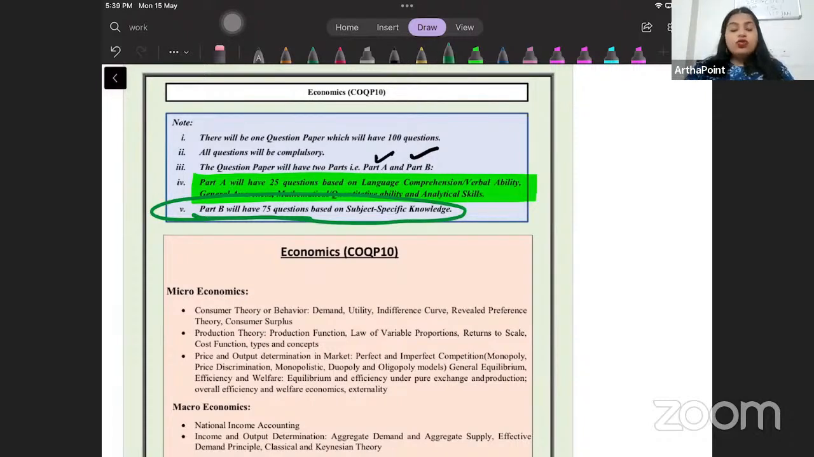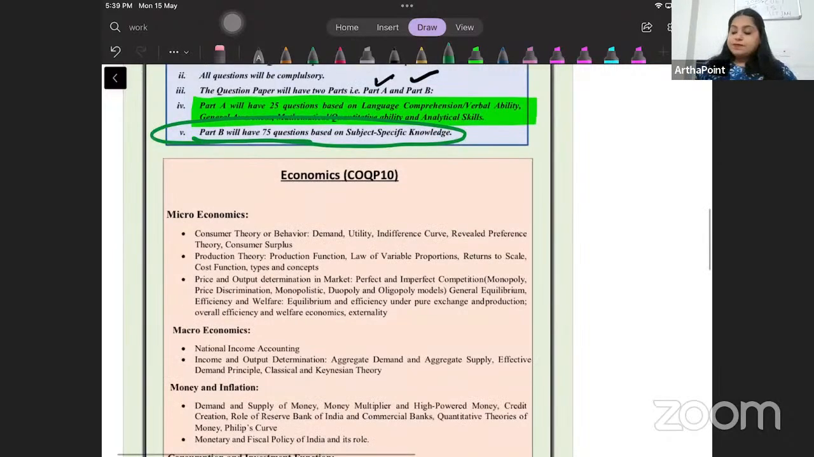So we want to make sure that we understand the pattern of CUET well and we study accordingly. कुछ भी random पढ़ने का फायदा नहीं है. You just have 20 days in your hand. So now just think about it.